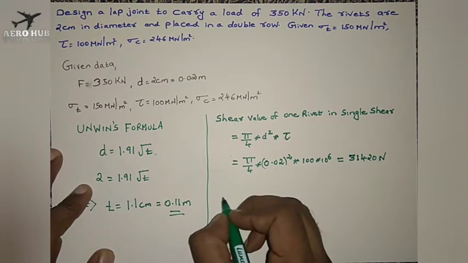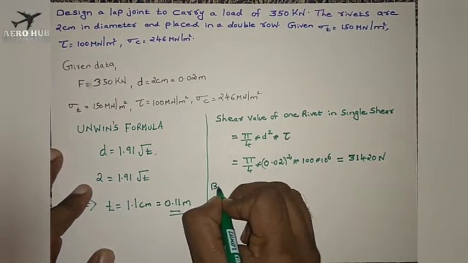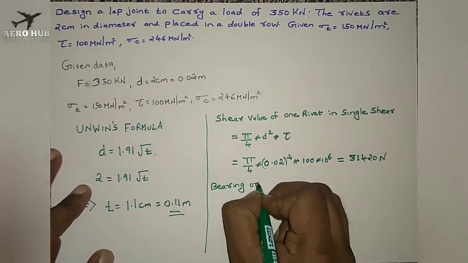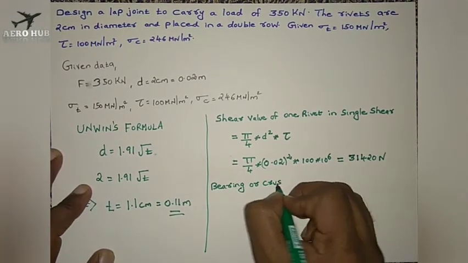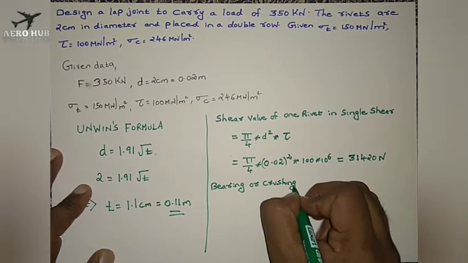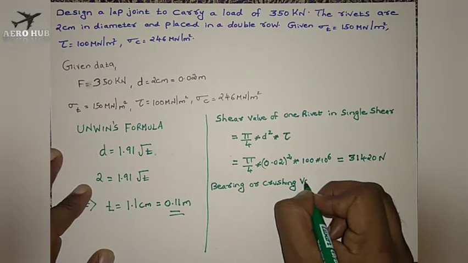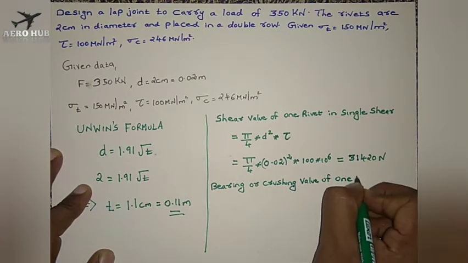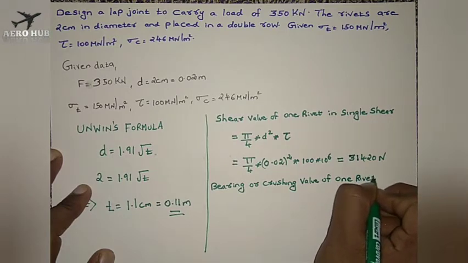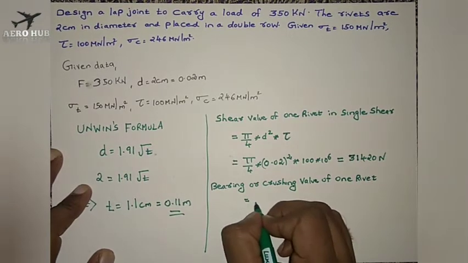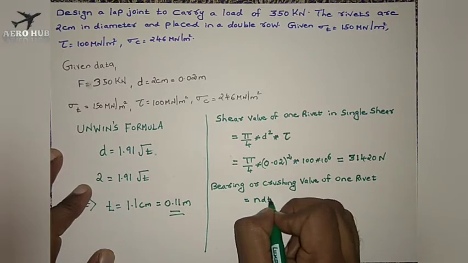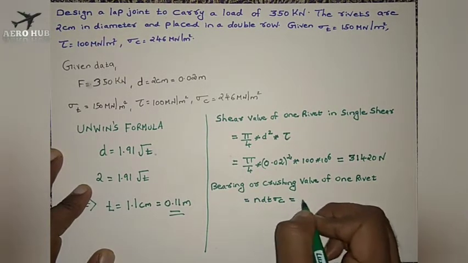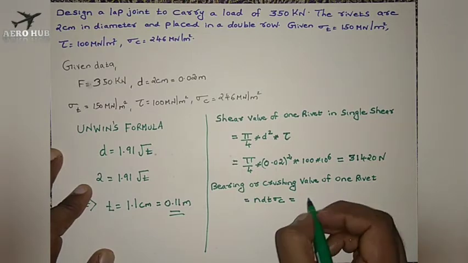Now we will find out the value of bearing resistance, the bearing or crushing value of one rivet. The formula is n into d t into sigma c. Here the value of n will be equal to 1 because we are finding it for a single rivet.